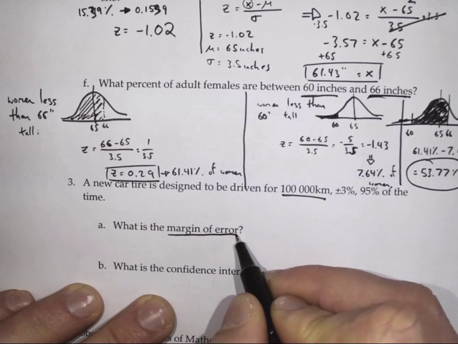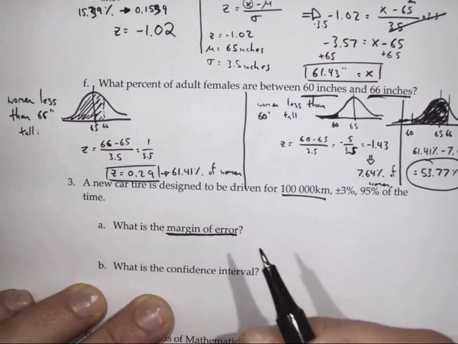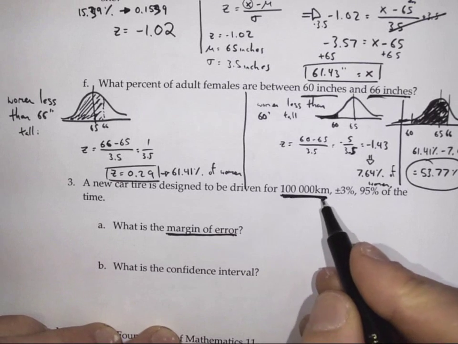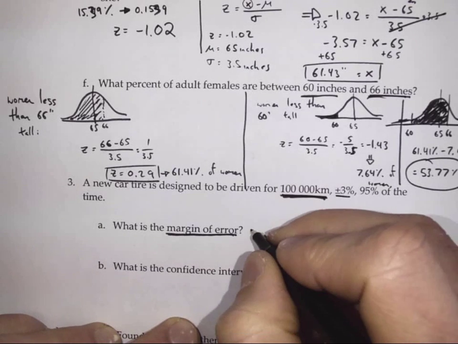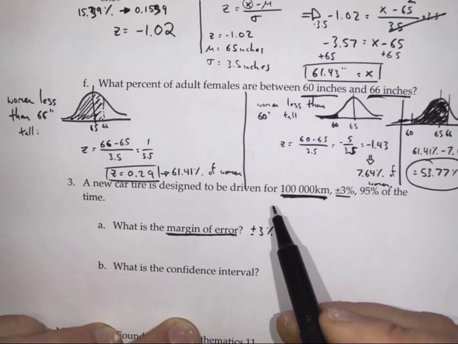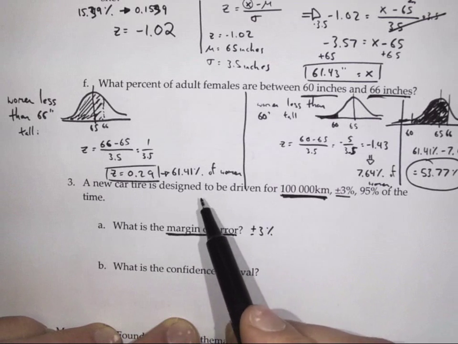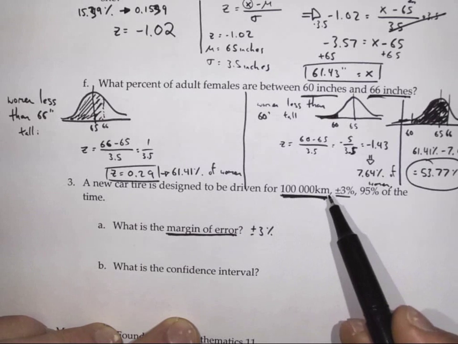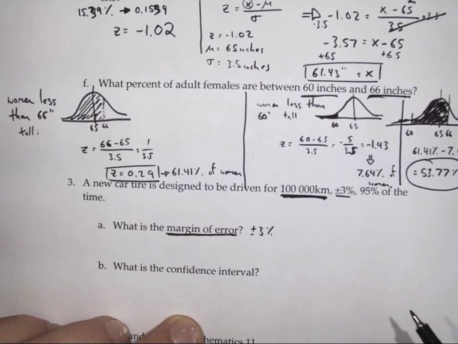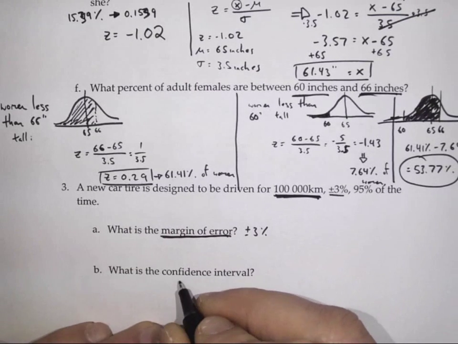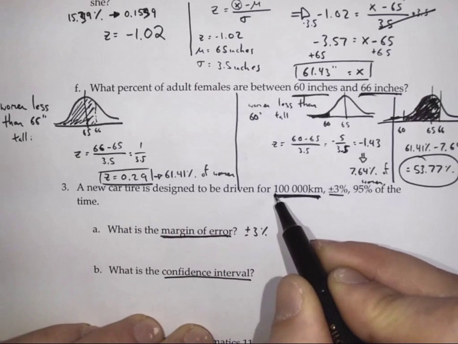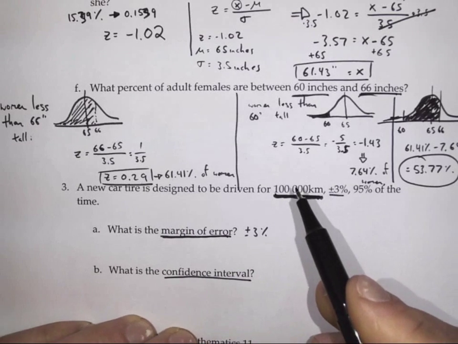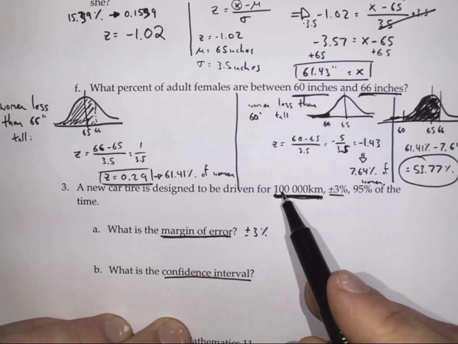So margin of error asks the question, how close are we with this? What are we expecting our values to be between? And our margin of error is plus or minus 3%, meaning this new car tire should last for this long, up to this long minus 3% or plus 3%, and that's probably the shelf life of that car tire. Okay, so the confidence interval, however, is going to ask, what does that mean in kilometers? What does that mean for me? Do the math for me, basically, rather than say, well, okay, plus or minus 3%. What is 3% of 100,000?